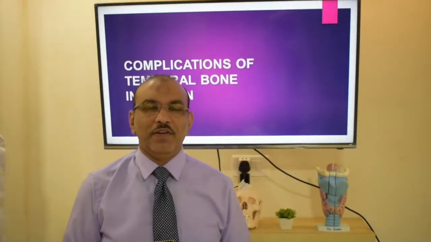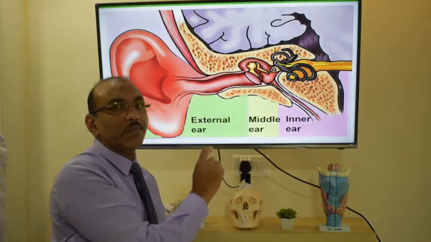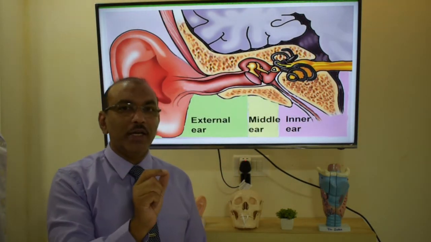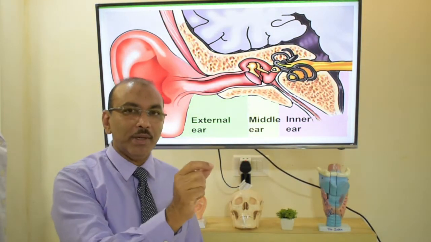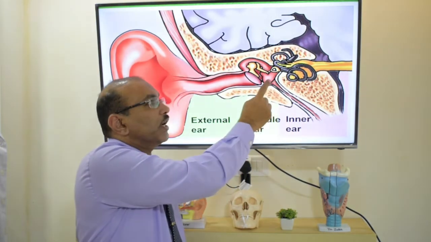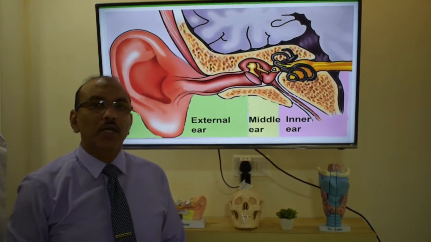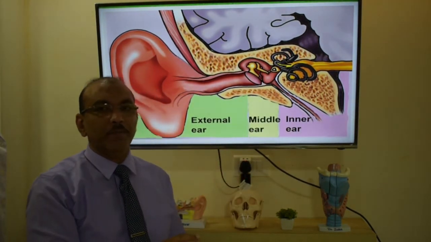Complications of middle ear infection. Infection of this part is called otitis media. If the duration is short, it is acute otitis media. If duration is more than 3 months, it is chronic otitis media. So, infection can spread from this part to surrounding areas. It's more common in case of acute otitis media.